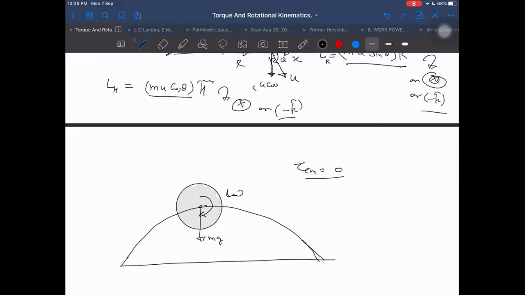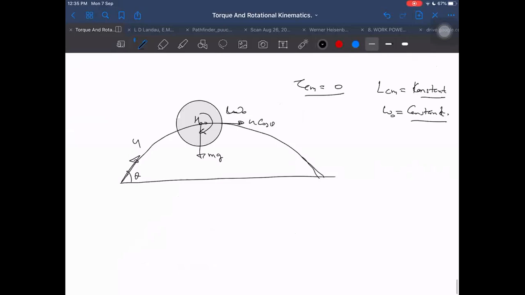If torque about center of mass is 0, then angular momentum about center of mass will be constant. So omega will remain constant. If omega remains constant, now tell me, what is the angular momentum at the highest point? Say for the same body, but this time it was having initial angular velocity omega naught, and it will continue to be omega naught only.